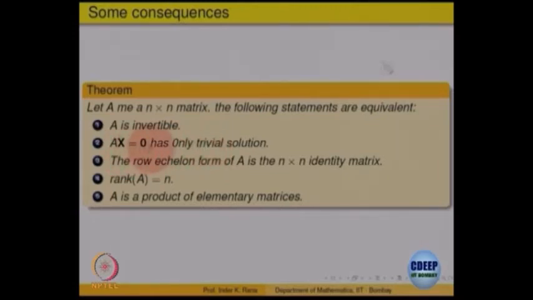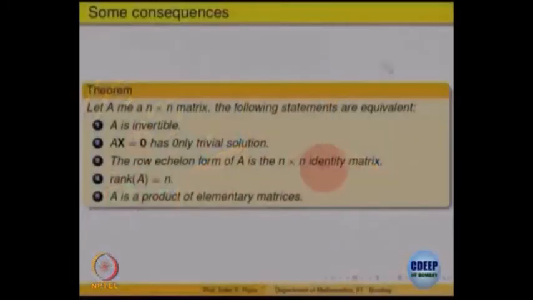Because for Ax equals 0, 0 is always a solution, and if A is invertible, that means only one solution is possible. So 0 should be the only one. Ax equals 0 always has 0 as a solution: if you put x equal to 0, that is the solution, and when invertible, there is only one solution possible.